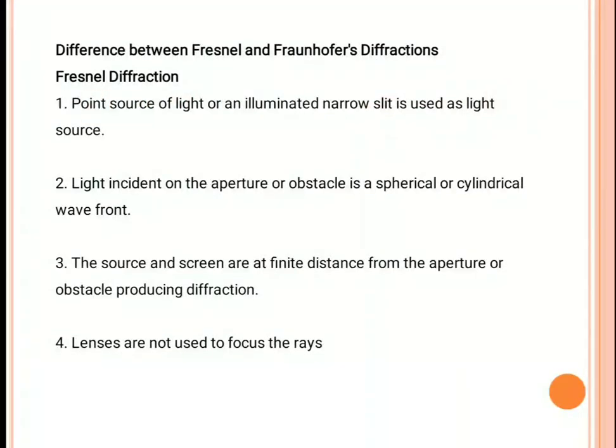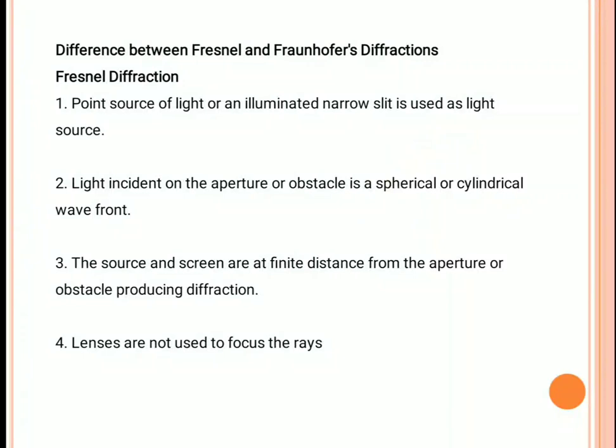In Fresnel diffraction, we use a point source of light, or an illuminated narrow slit, as the light source. If the source is a point, the emitted wavefront is in the shape of a sphere or cylinder. For this purpose, we can take the example of a candle.